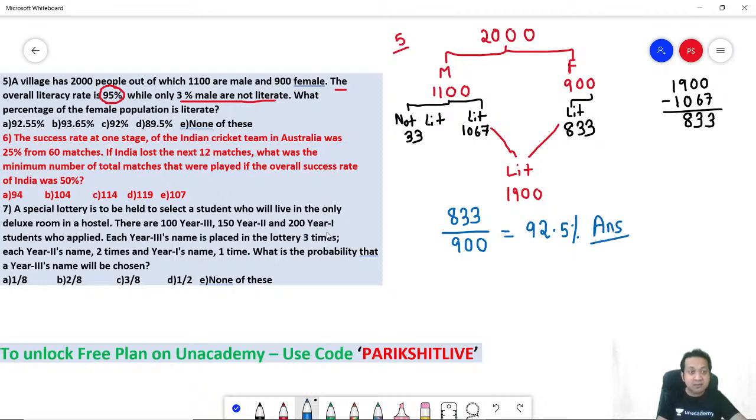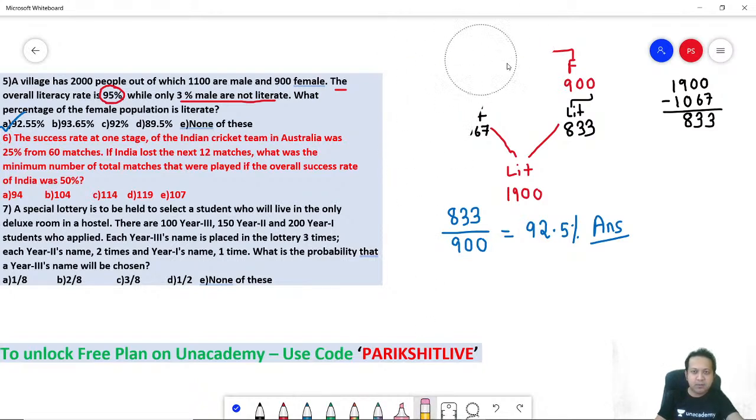92.5% approximately. That's your answer for this one. Easy. It's not difficult. These are perfect questions to have a quick revision of your CET. This is the difficulty level and you've got to be comfortable with this difficulty level. Let's check number 6.